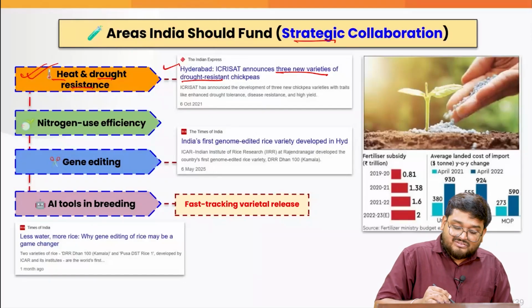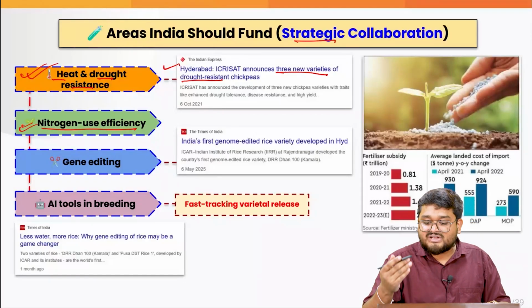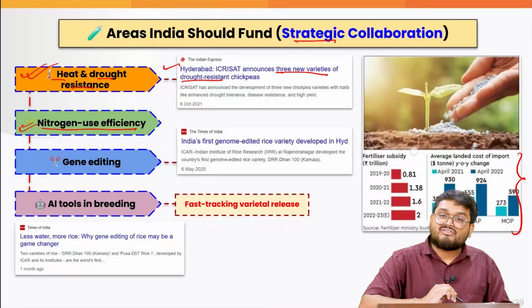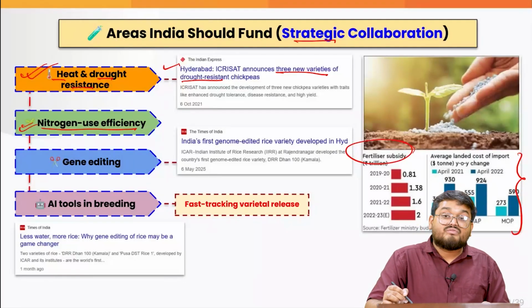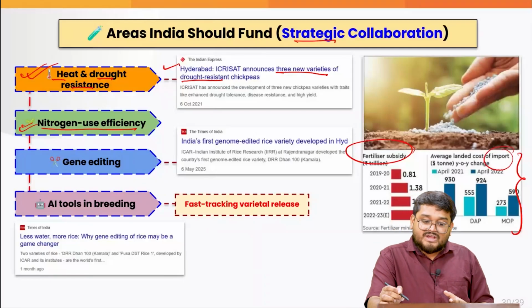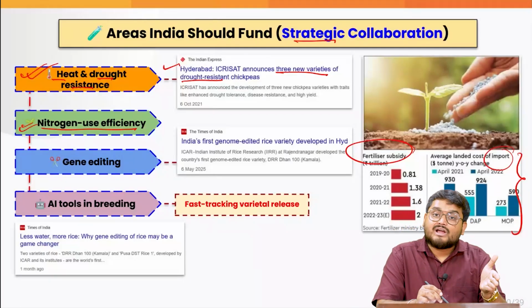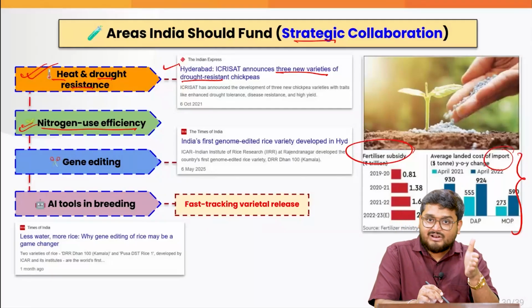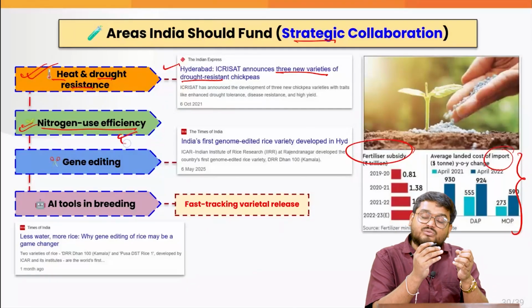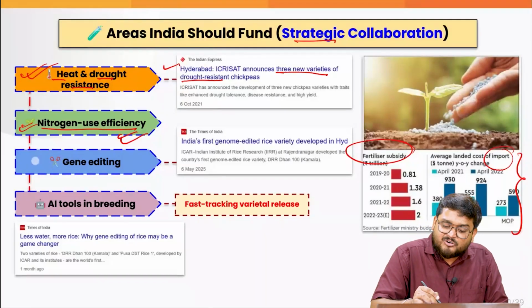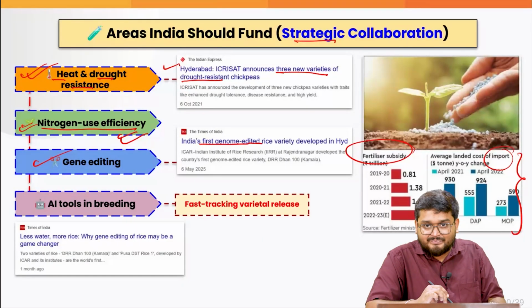Also, in India, we have the issue of nitrogen use efficiency. As you can see here, a lot of money goes to the fertilizer subsidy, and we are also mainly dependent on imports. So if we have more research in climate friendly varieties, that is where we can decrease nitrogen usage. Also, in India, we have the first genome edited rice variety, right?